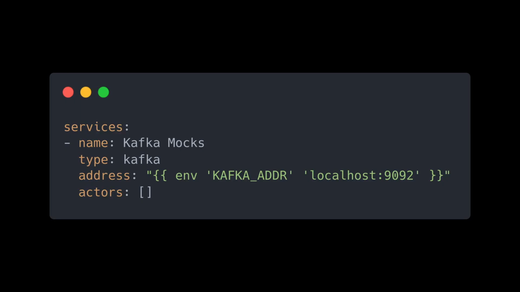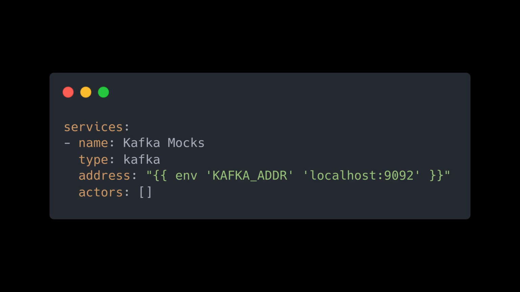Now, let's define a Kafka service. A Macintosh service can have the optional field type to define what type of a service it is. The type defaults to HTTP. To have a service that will contain Kafka mocks, you should set the type field to Kafka and the required field address to the hostname and port of the target Apache Kafka instance.